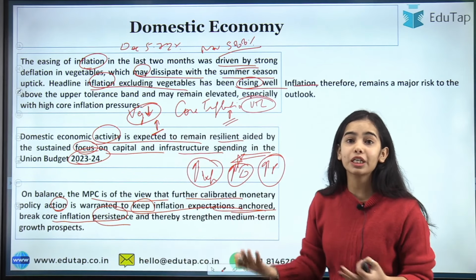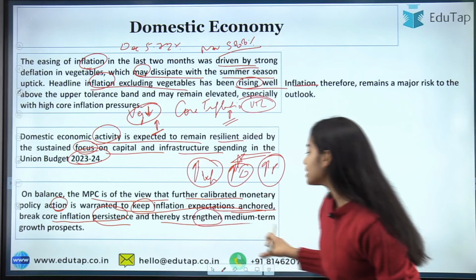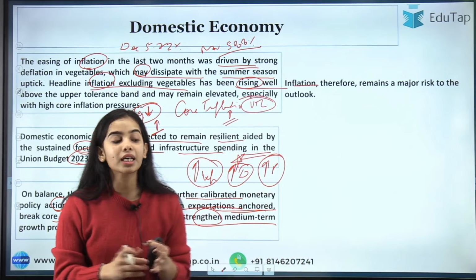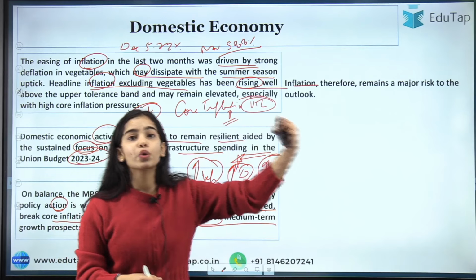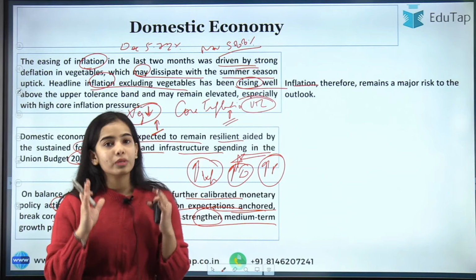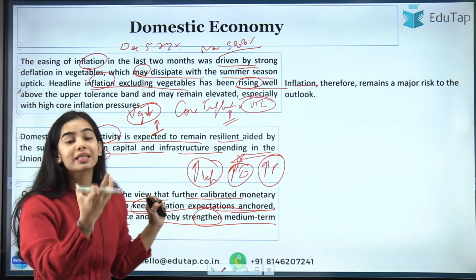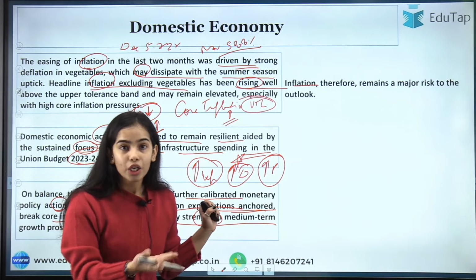The core inflation is continuously rising, so we have to stop that also, thereby strengthening the medium term growth prospects. We have to stop people from thinking that in the future also we are going to be in trouble and inflation is going to go too high. So, to stop that, the inflation expectations need to be anchored, that is, lowered.